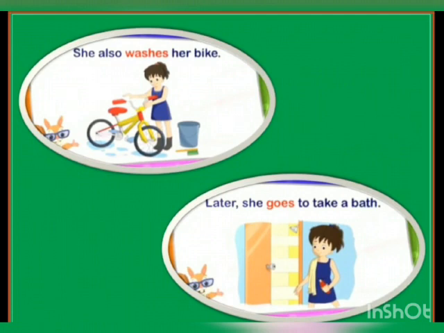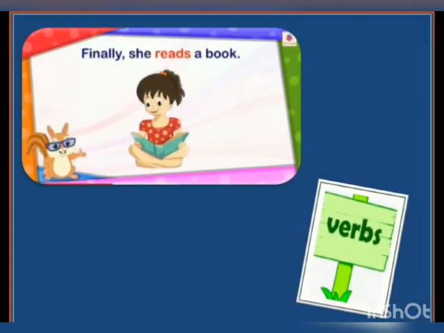After that, this is what she does. She also washes her bike. Later, she goes to take a bath. Finally, she reads a book. So kids, this is how Nikki spends her daytime at her native place.